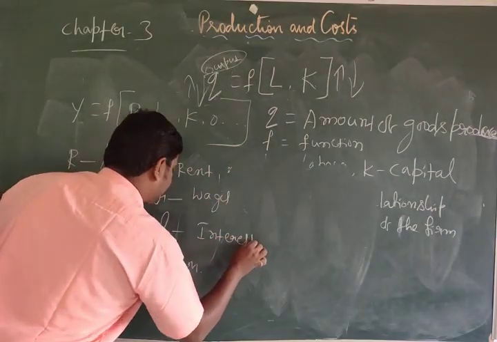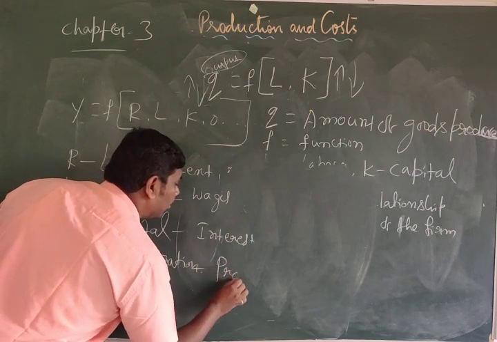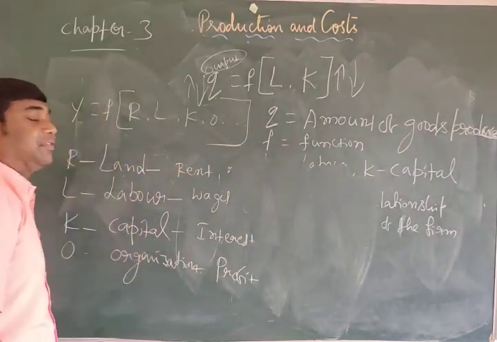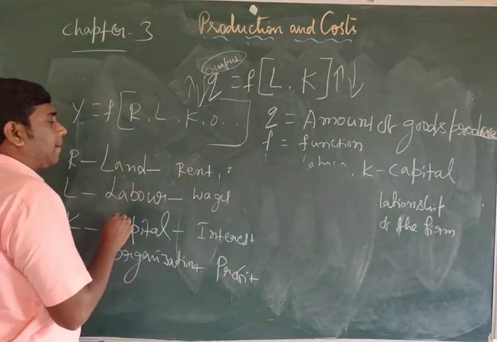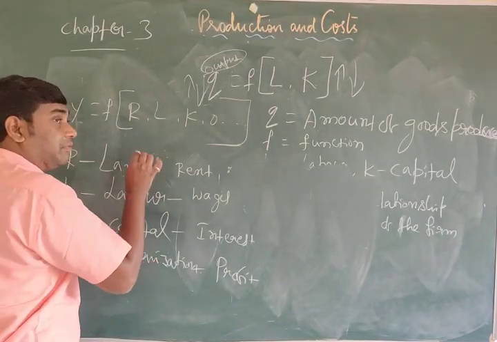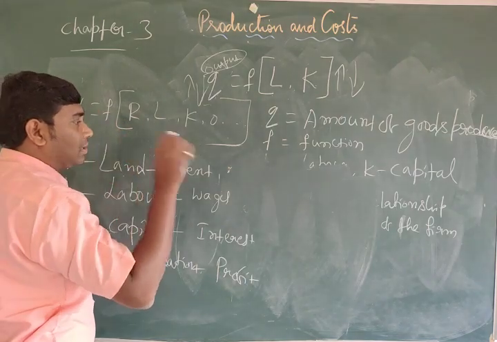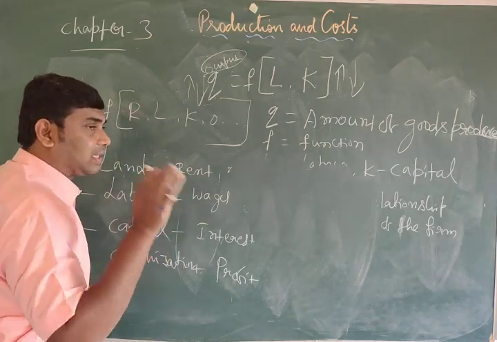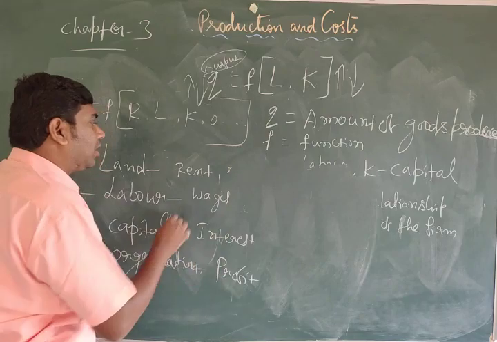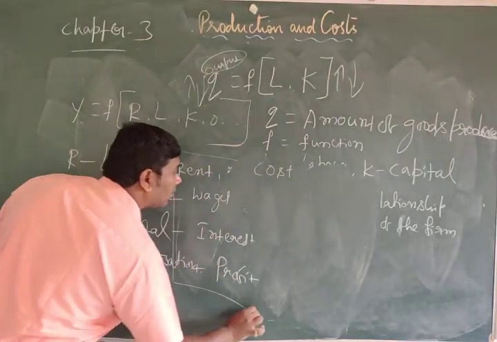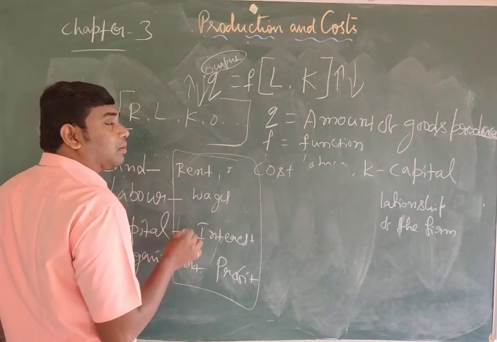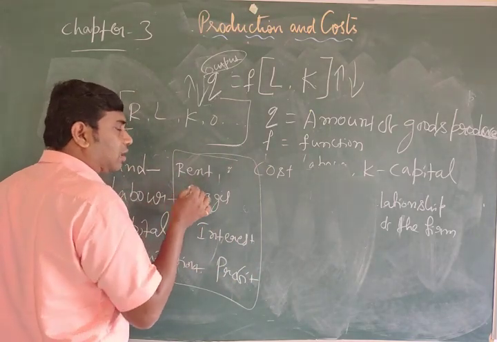For organization, profit. Profit is nothing but the difference between revenue and cost. When the firms are using these inputs, they should pay something. That payment is called cost.